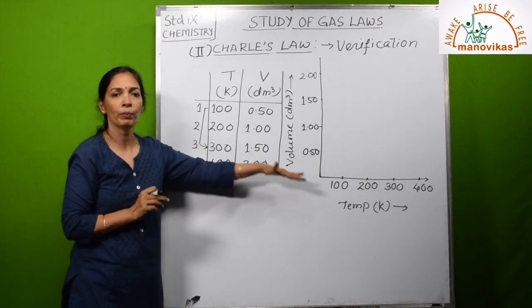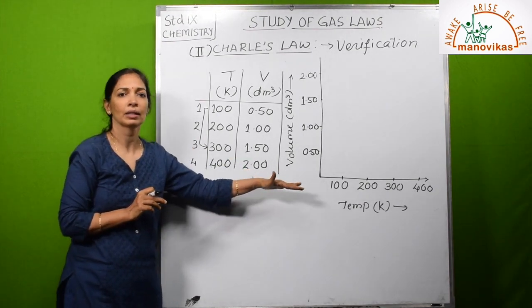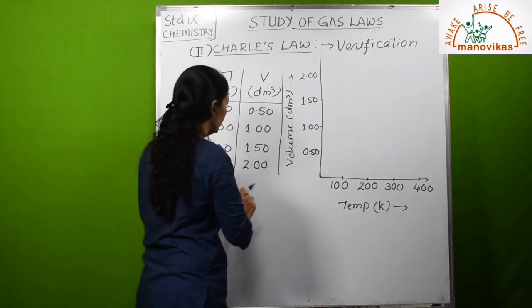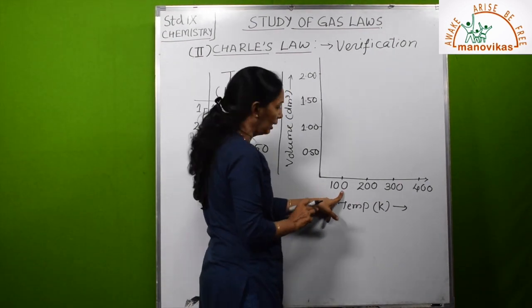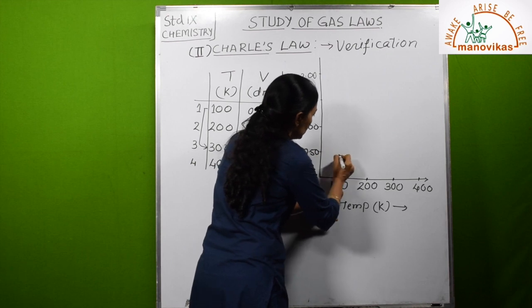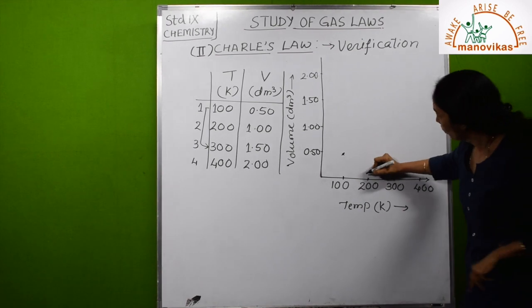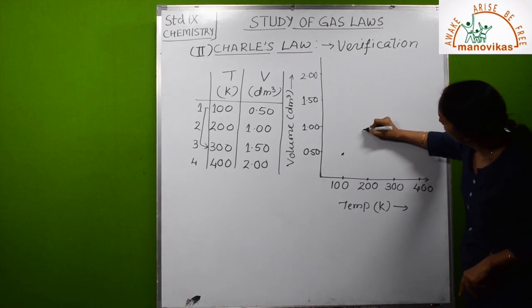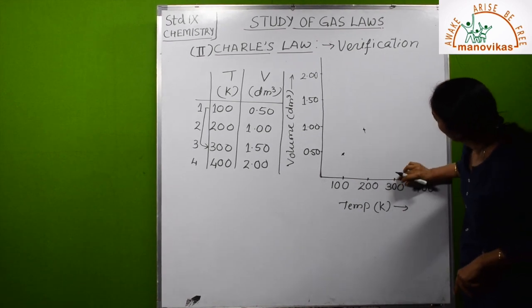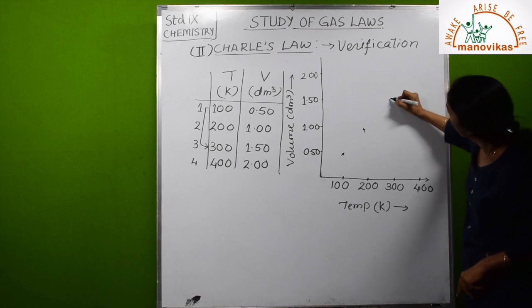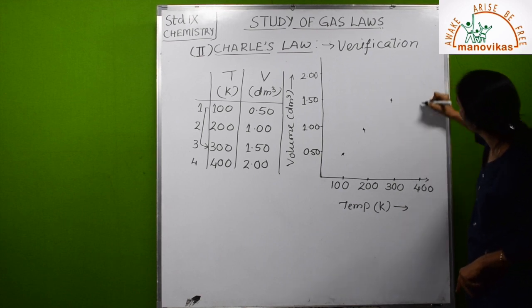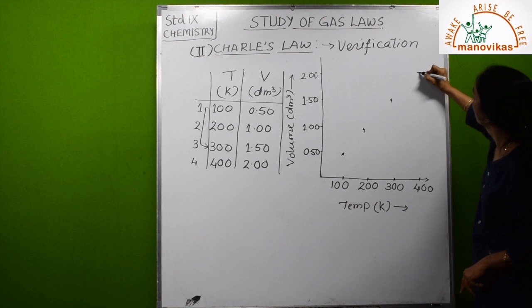Let us verify by plotting a graph and see what shape of graph is coming. So for 100 K, volume is 0.5. For 200, it is 1. For 300 it is 1.5, and for 400 it is 2.